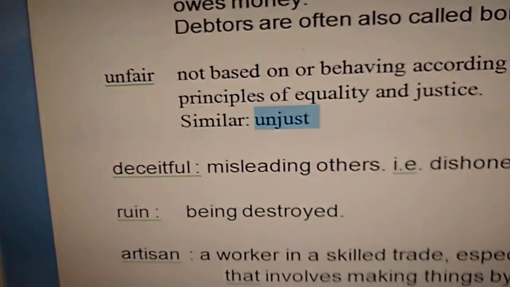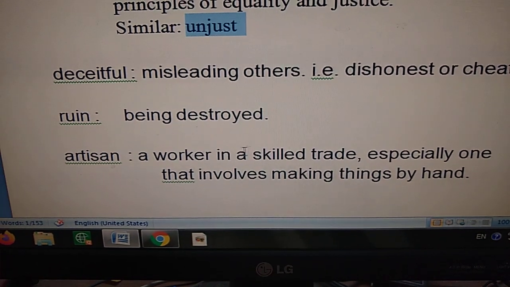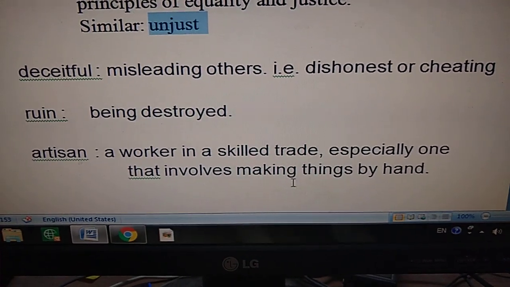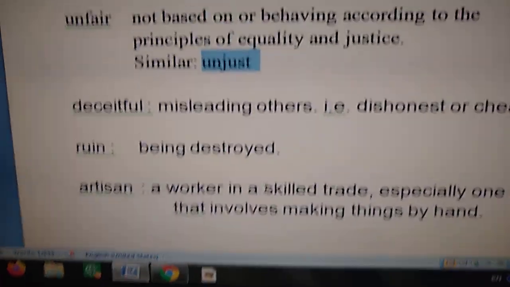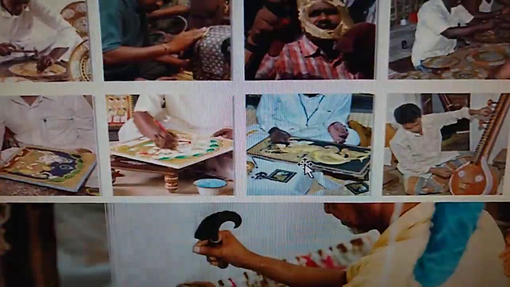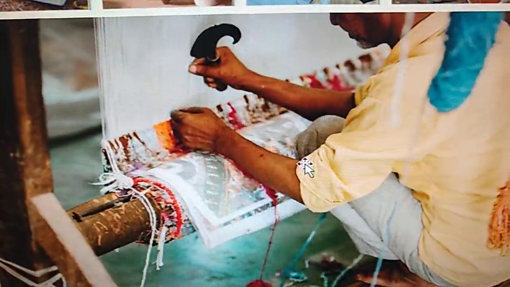Now, who are artisans? Artisan means a worker, or we can say a skilled tradesperson, especially one that involves making things by hand. They are called artisans. I would like to show you artisans. See, these all are artisans. If you notice, they use their hands to do something.